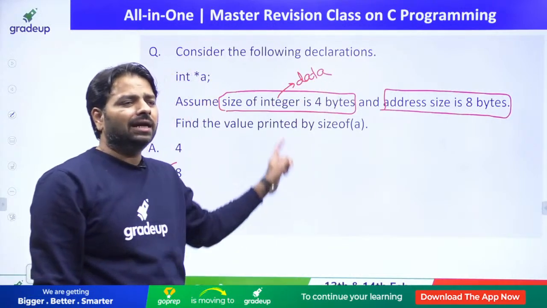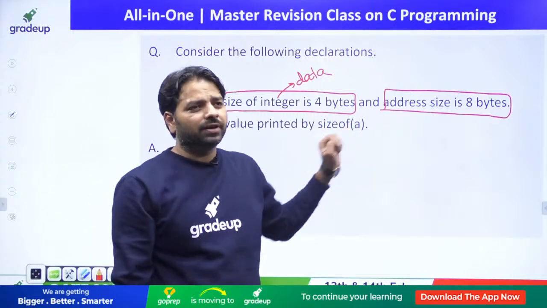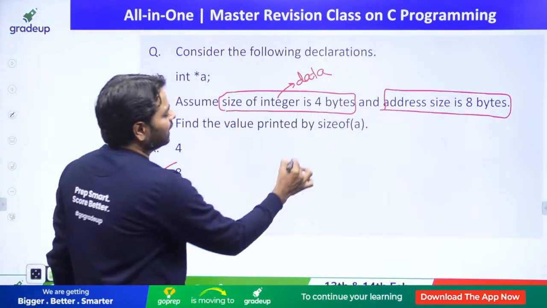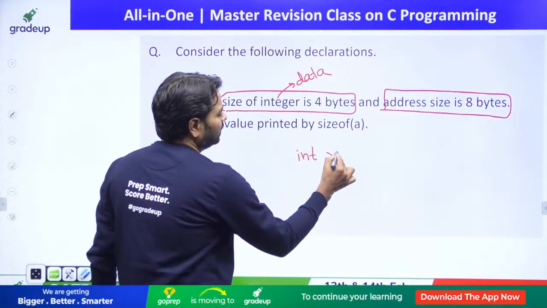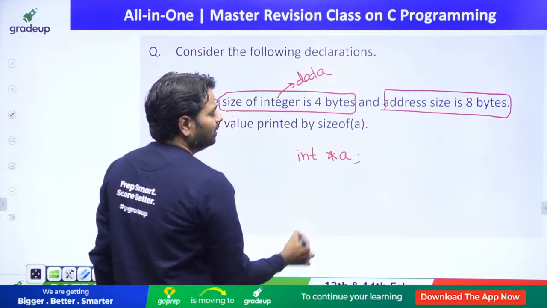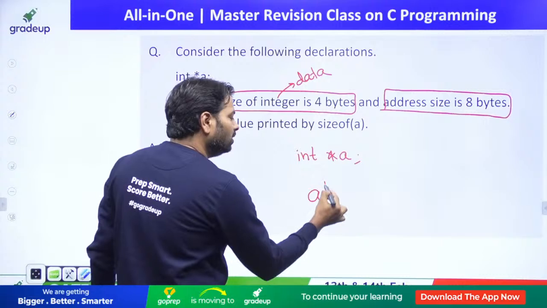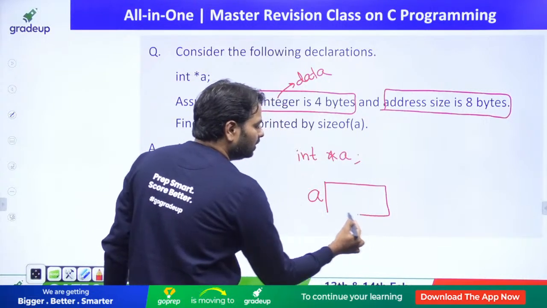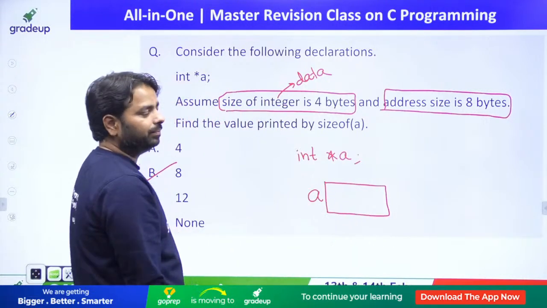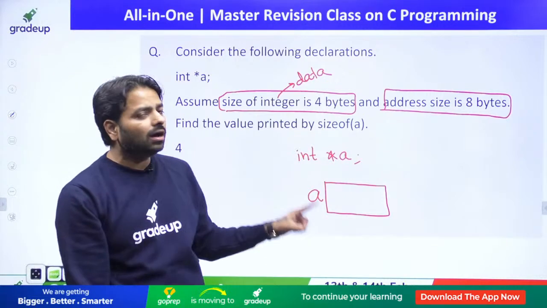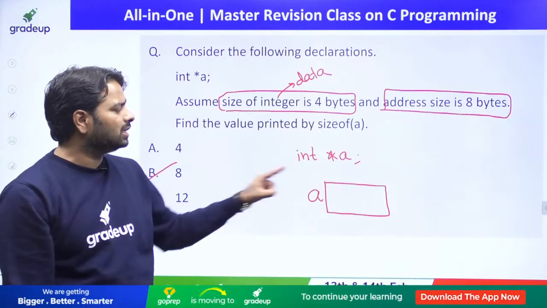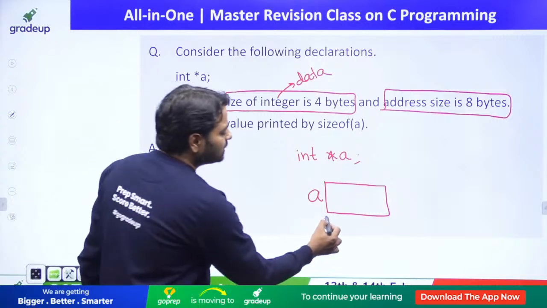In this system, data and address are both different. And when you are talking about int star a, there are two things we are dealing with here. A is a variable, which is actually memory. It represents a memory location. And I'm going to store the data or address there. Am I going to store the data or address there? What is the size of this?